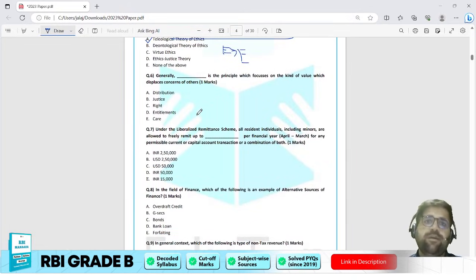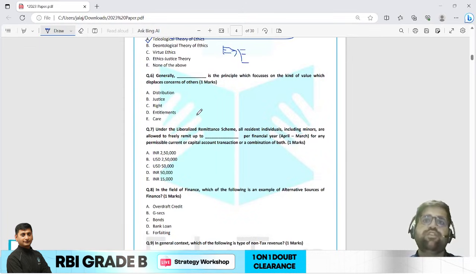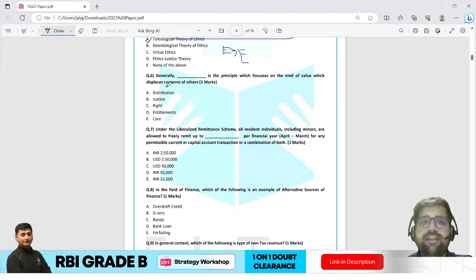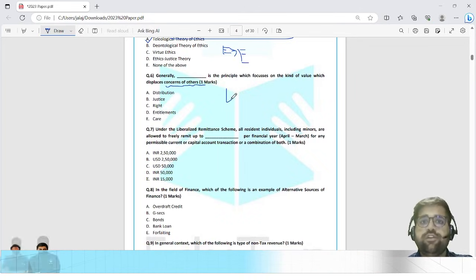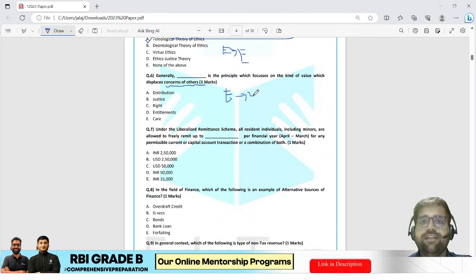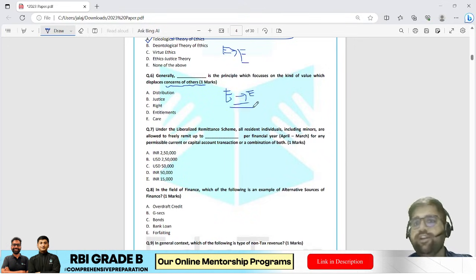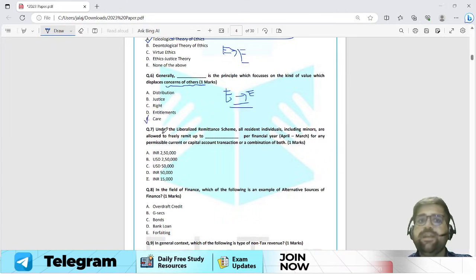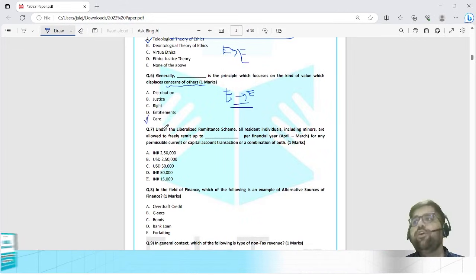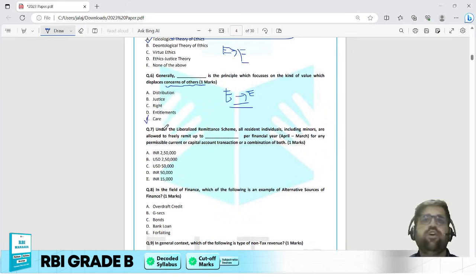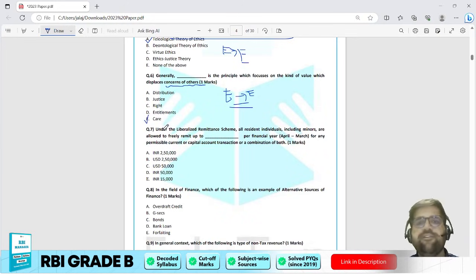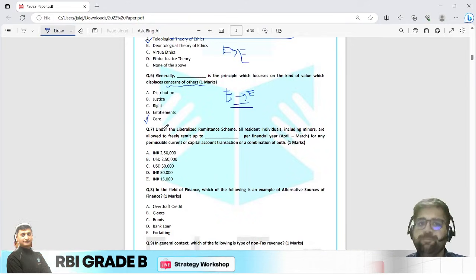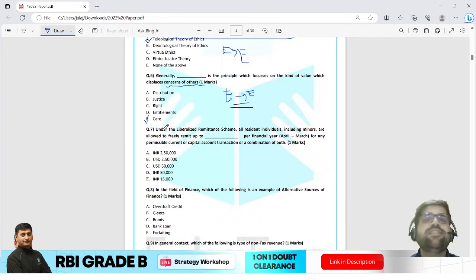Generally, dash is the principle which focuses on the kind of value which displaces concerns for others. What is the keyword? Concerns for others. Now this is also taken from your subject of ethics, and again it is easy according to me. The answer will be care. Care is that you show a loving attitude towards your parents, your friends, or your different relatives, right? So care is regarding the concerns of another.